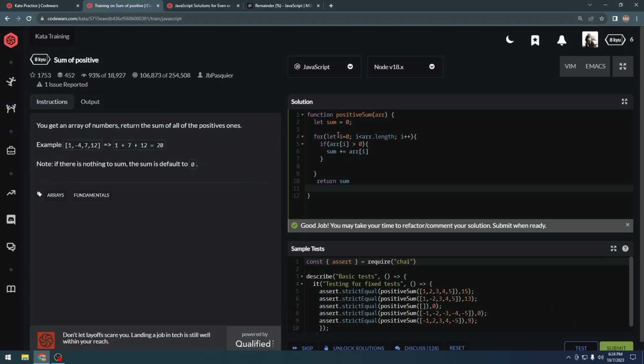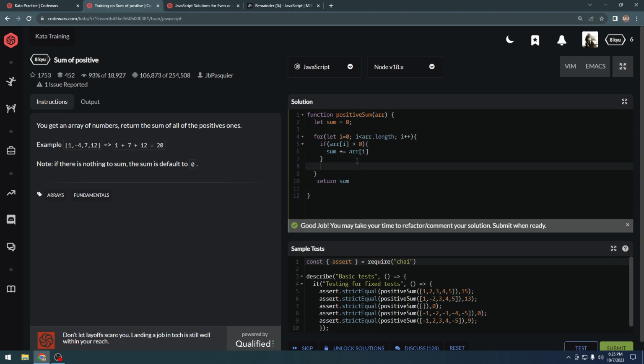So let's see what's going on here. We are taking in a variable, sum, which is equal to 0, because as they have mentioned, if there is nothing to sum, the sum defaults to 0. Then we run a for loop which will be iterating over this array. There are a lot of ways to iterate over arrays: we know map, filter, reduce, or a traditional for loop just like this.